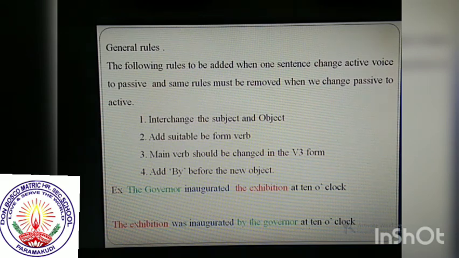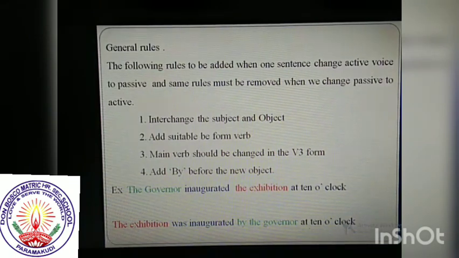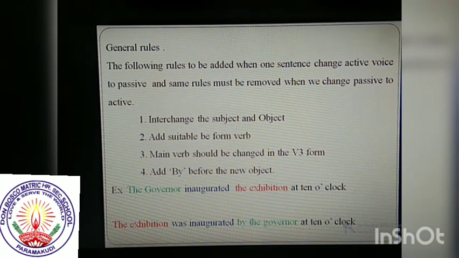First one, interchange the subject and object. Here the subject becomes the object, and the object becomes the subject. So, listen to the example: the exhibition. Okay, then add a suitable be form verb. How many be form verbs are there in English? There are 5: is, am, are, was, were. Is, am, are is present tense. Was, were is past tense. Okay, inaugurated is a verb in the past tense.